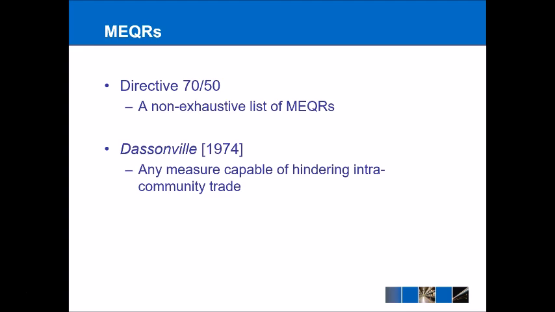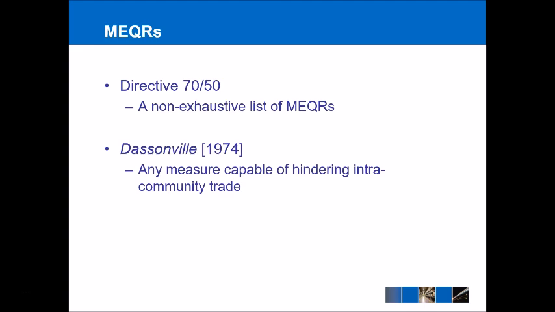In other words, they said, well, these are the sorts of things that might be considered an MEQR, but there might also be other things that we haven't thought of, and that's sort of for the court to decide on a case-by-case basis. So it was useful to have a starting point in the sense that we knew the sort of thing that the EU thought was an MEQR, but because it was a non-exhaustive list, it could only take us so far in providing an accurate definition.